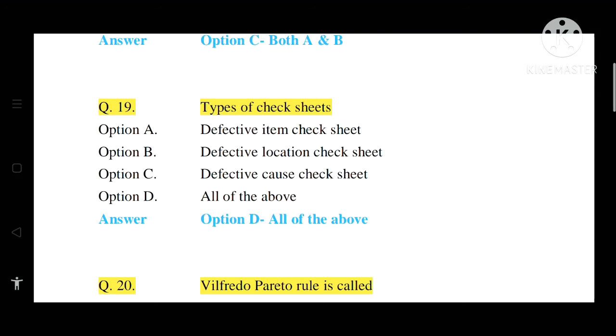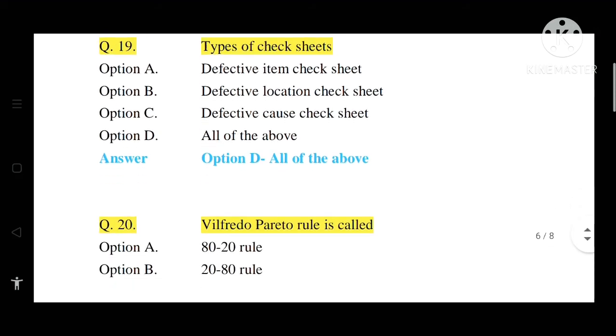Question number 19. Types of check sheets. Option A, defective item check sheet. Option B, defective location check sheet. Option C, defective cause check sheet. Option D, all of the above. So the correct answer is option D, all of the above. These three are the types of check sheets.